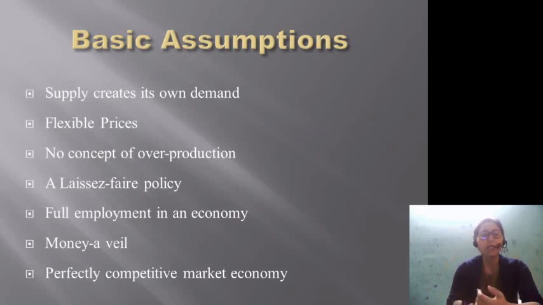Then money as a wheel. What that means is that the classicals, or J.B. Say, assumed that money has just one role to play. That means it has just one function, that is the medium of exchange. Money only serves one function, that is medium of exchange, right?